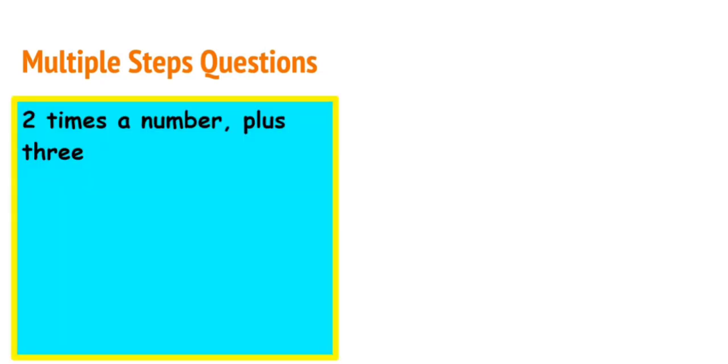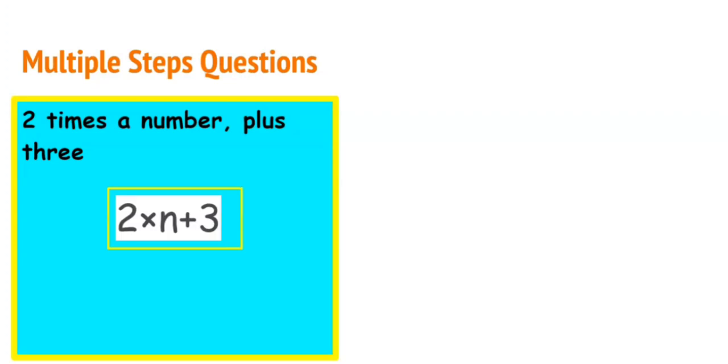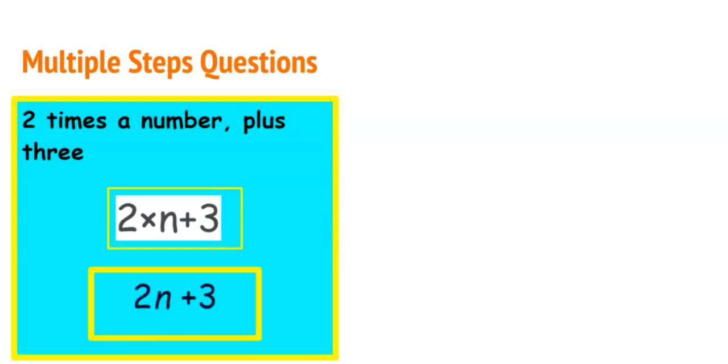So we have 2 times a number plus 3. Now remember, order of operation, it's very important when we do questions with multiple operations. So we are going to need to ensure that we do the 2 times a number first because it comes first. So we do 2n, and for this example, we're going to let n be our number. So we're going to have 2 times n, then we add the 3. We can always go ahead and simplify. 2 times n is the same thing as 2n, so we end up with 2n plus 3.